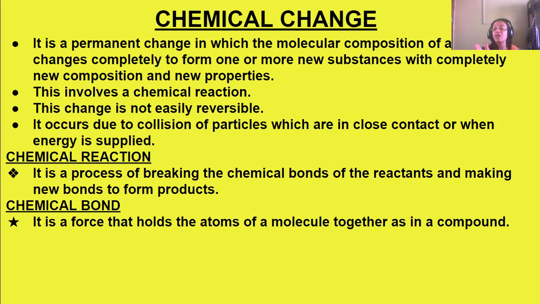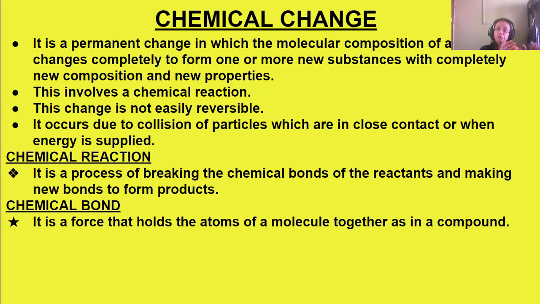Next, what is a chemical reaction? I told you this chemical change involves a chemical reaction. Then what is a chemical reaction? It is a process of breaking the chemical bonds of the reactants and making new bonds to form products. So a chemical reaction means a process where chemical bonds of the reactants are broken and new bonds are formed when they are forming the products.